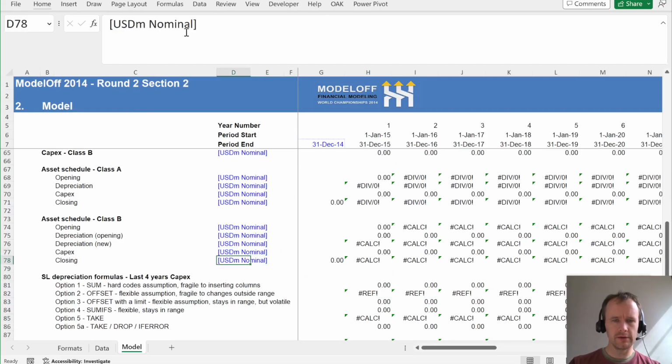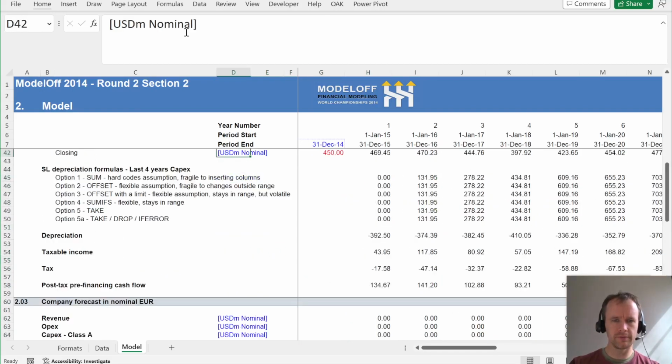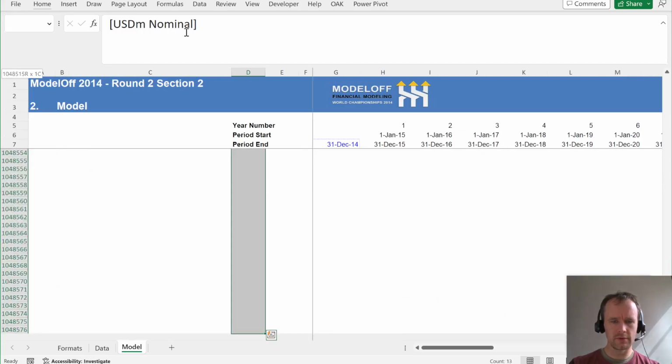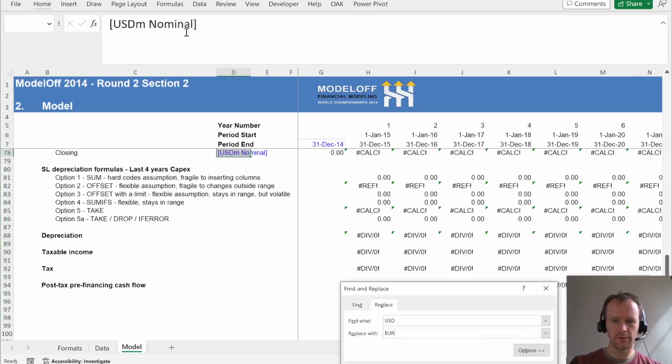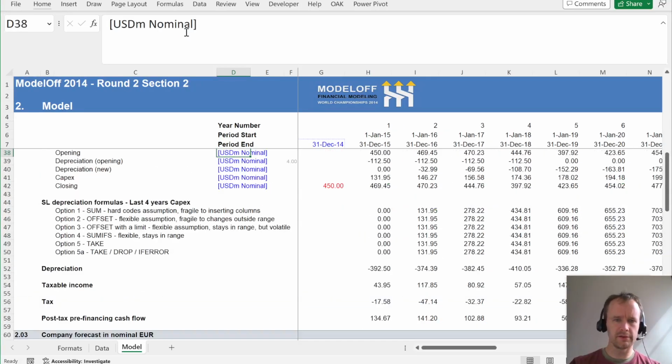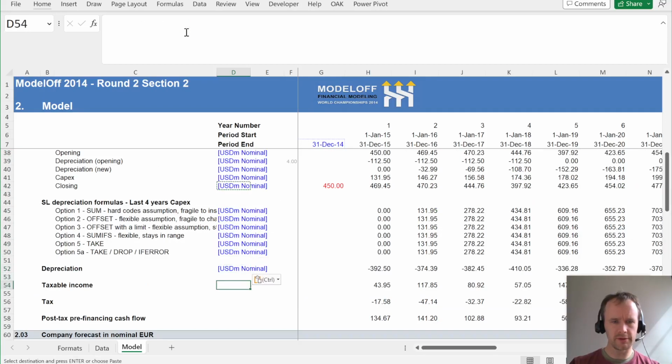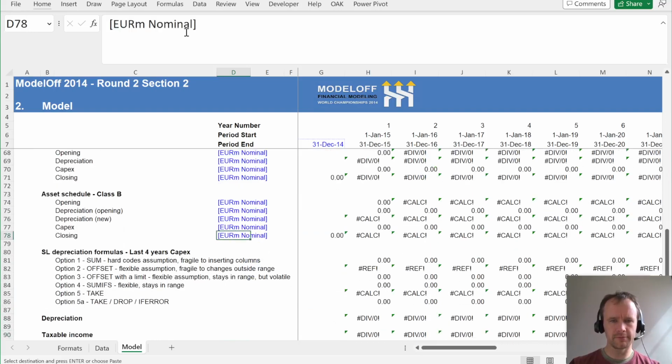And all of these. USD can become euro. And I didn't extend my labels, so let's finish labeling. Depreciation, taxable income, tax. Bring these down, do the same thing.